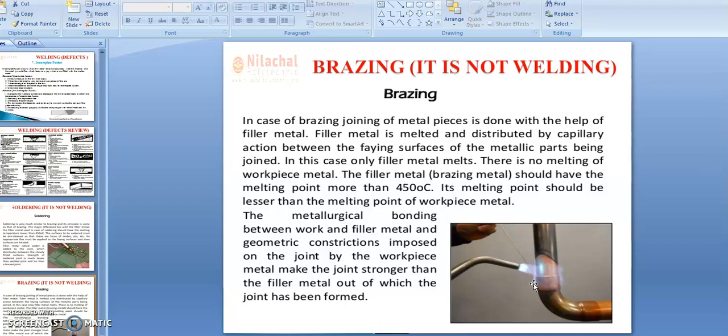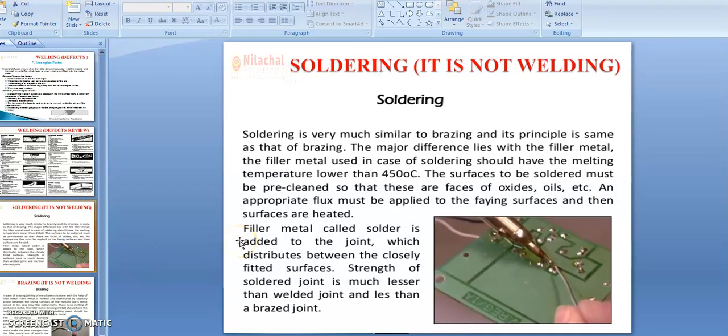Then let us consider the next operation, which is named soldering. Now we are going to discuss another operation, which is named soldering. First of all, soldering is very similar to brazing, and its principle is the same as that of brazing. That means here also we are not providing so much heat that the parent metal would melt. Here also we provide only the heat which melts the filler material. The major difference lies with the filler metal. The filler metal used in soldering should have a melting temperature lower than 450 degrees Celsius.